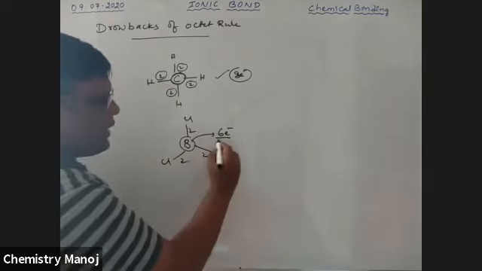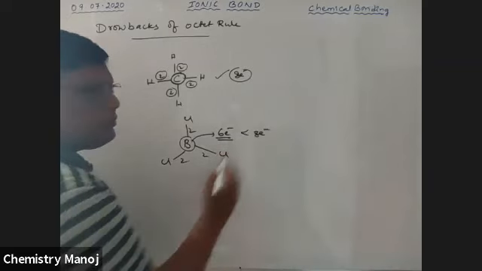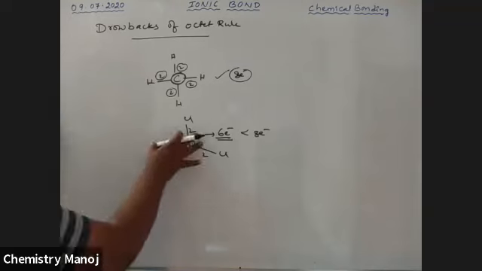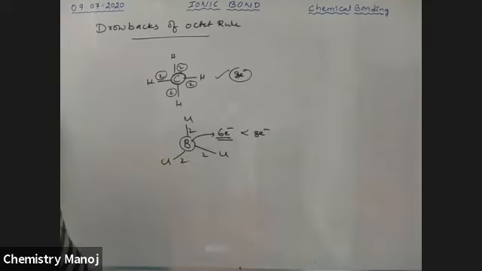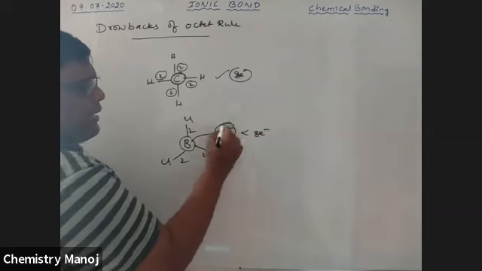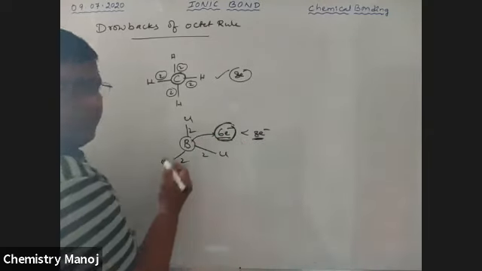That means less than 8 electrons. So this molecule doesn't follow the octet rule, but it is stable, no doubt. It contains less than 8 electrons at the central atom.